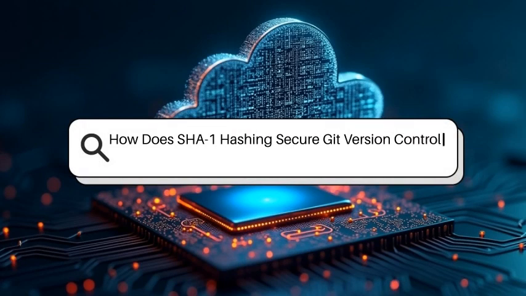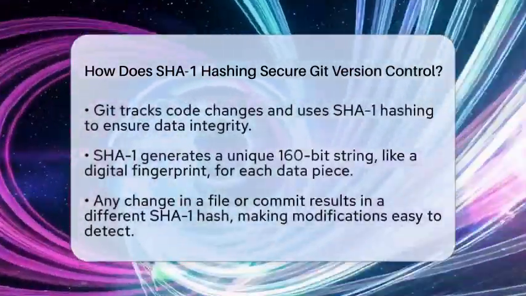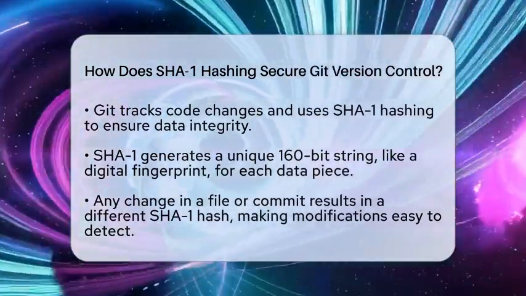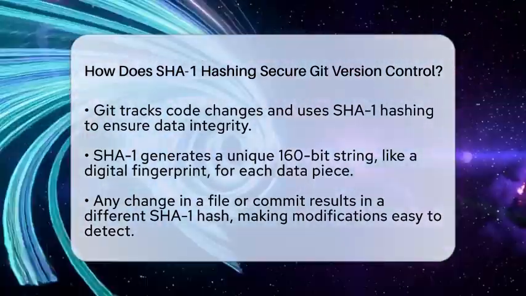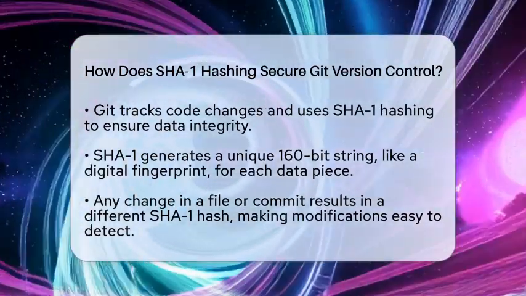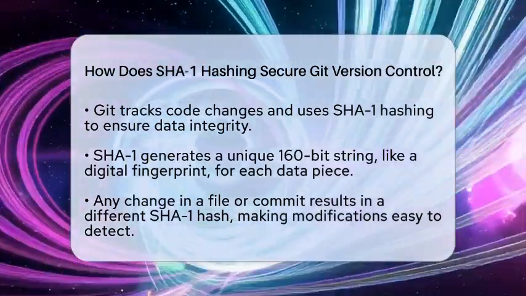How does SHA-1 hashing secure Git version control? Imagine trying to keep your code safe and organized while working with a team. That's where Git comes in, helping you track every change. But how does Git make sure your code stays intact and unaltered? That's where SHA-1 hashing plays a key role.